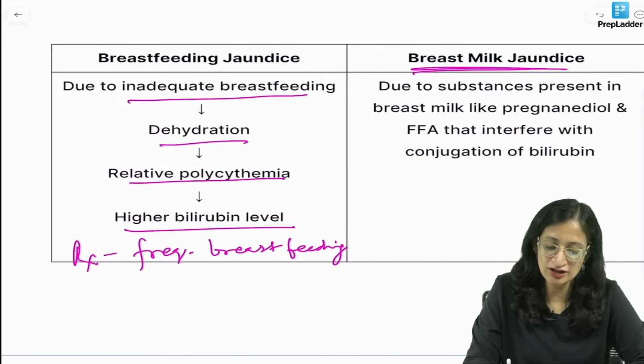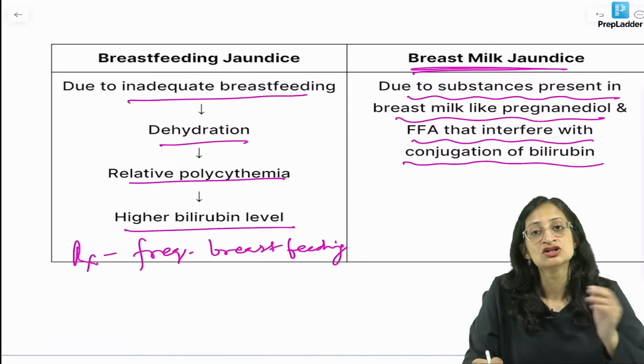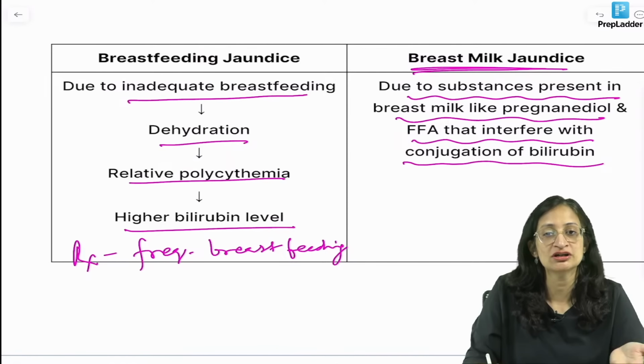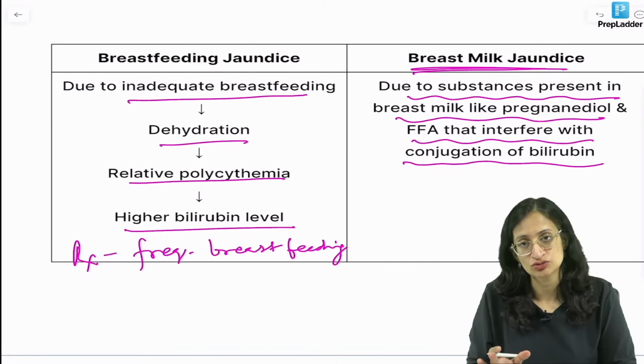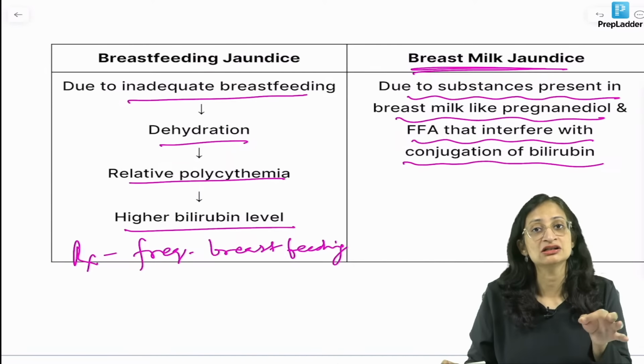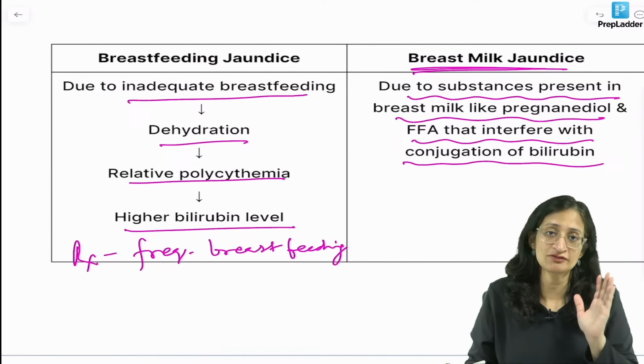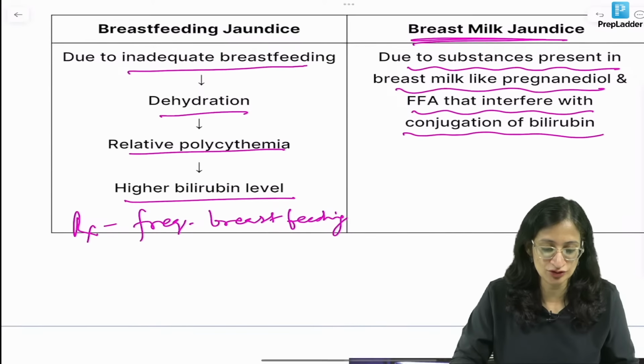Breast milk jaundice, what happens? Due to substances present in breast milk like pregnenolone and free fatty acids that interfere with the conjugation of bilirubin. So, unconjugated bilirubin level is only rising, so it is like physiological jaundice only. Usually, no treatment is required, breastfeeding is continued unless the bilirubin level becomes more than 20. Only then we temporarily withhold breastfeeding. Otherwise, usually no treatment is required.